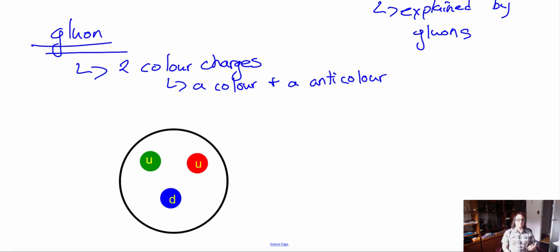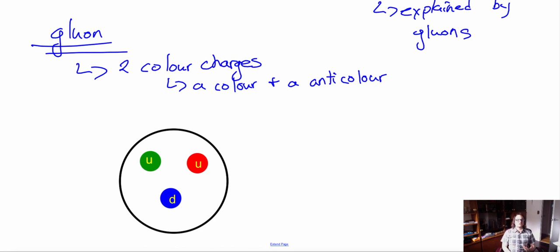So that kind of shows how the quarks are constantly exchanging gluons with each other because they have color charges. And particles with color charges will exchange gluons, which is a color and an anticolor. Thus, the quarks are in fact themselves changing each other's color as they interact with each other through the exchange of gluons.